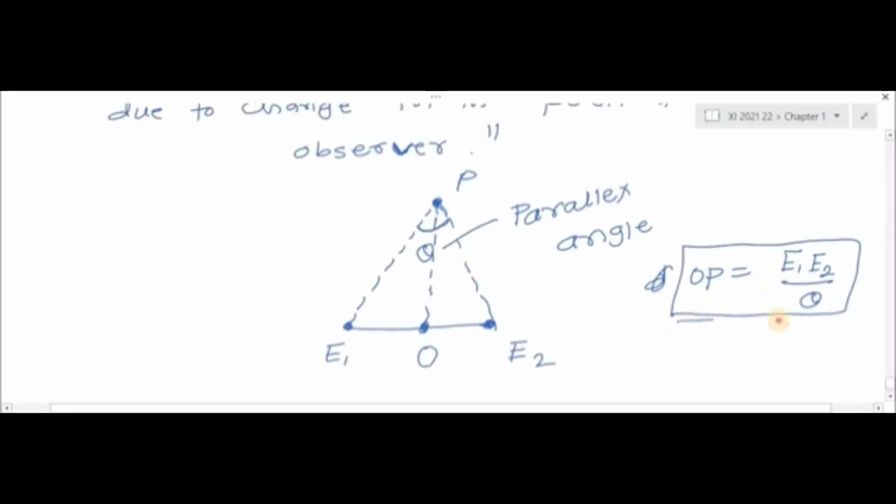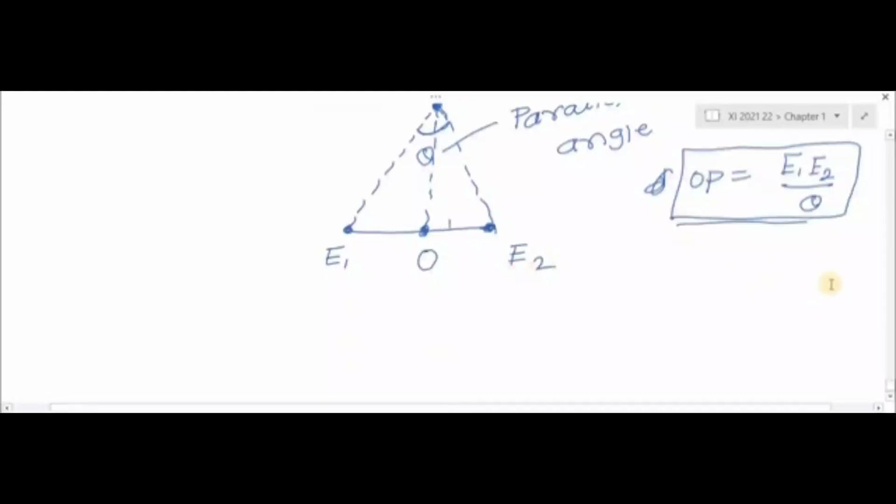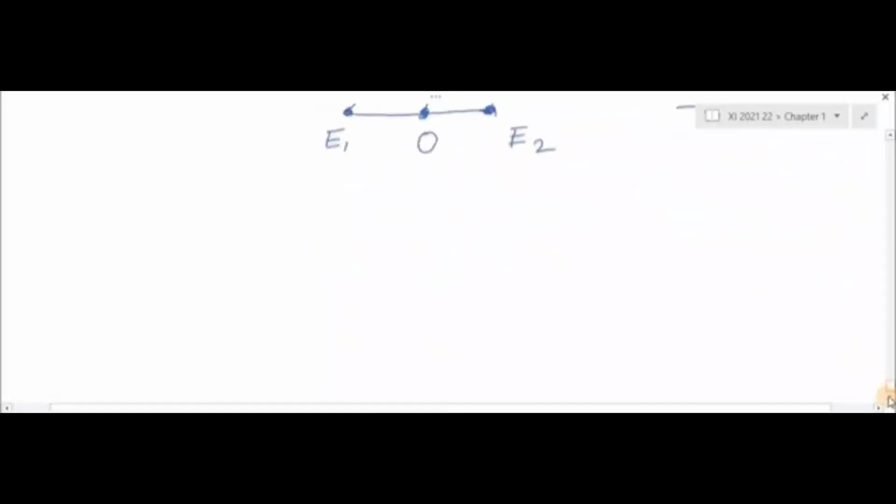Now we have to use this parallax method to measure the distance of a planet. E1E2 is the distance between the two eyes, and OP is the distance between observer and object. If we know these values, then we get the distance OP. Now we use this parallax method for measuring the distance between planet and Earth.